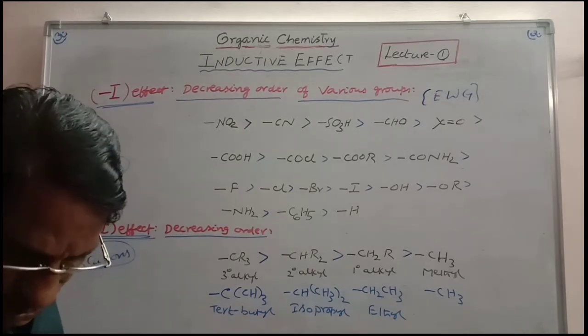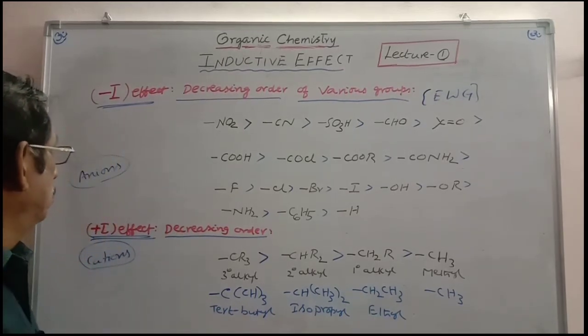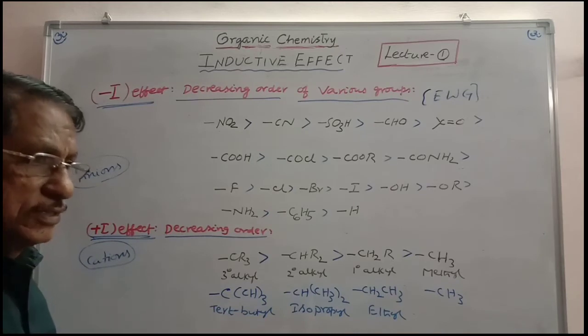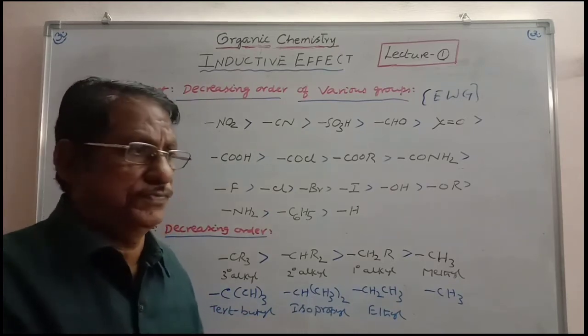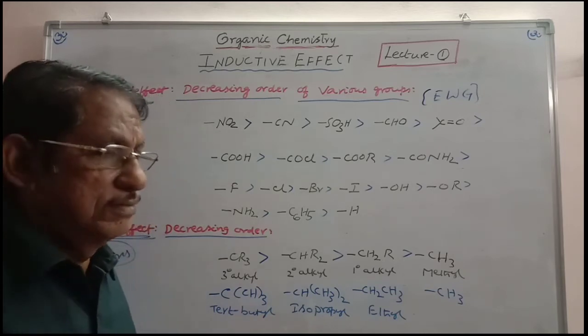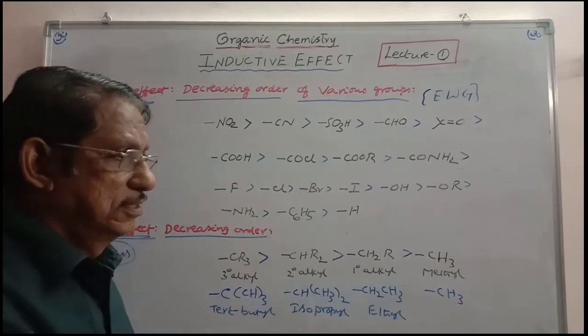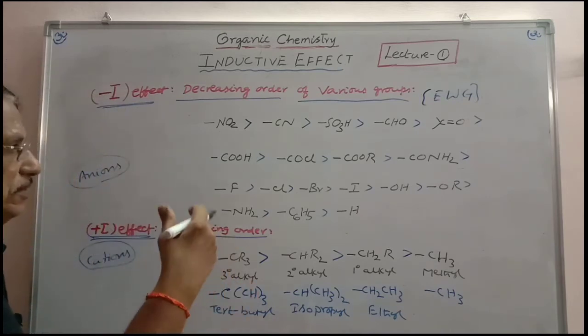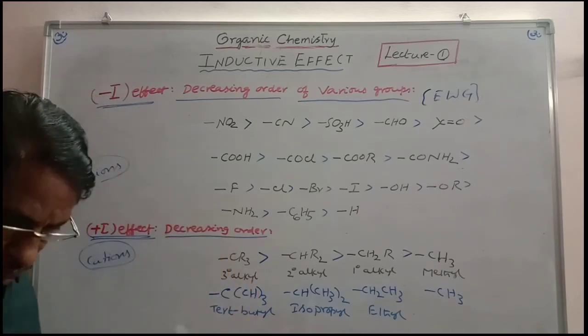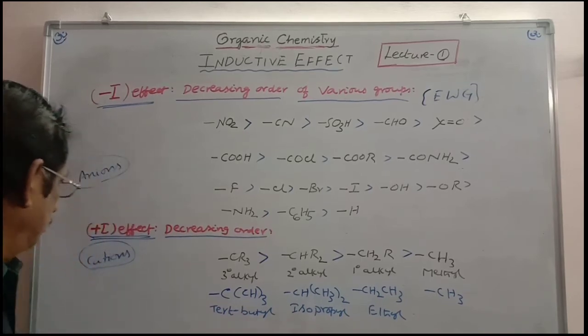In these anions, the anion has a negative charge and more electronegativity, so its electron releasing nature will be more and more. Remember, every anion has greater electron releasing nature than any other group. Sorry, this is to be reversed here.